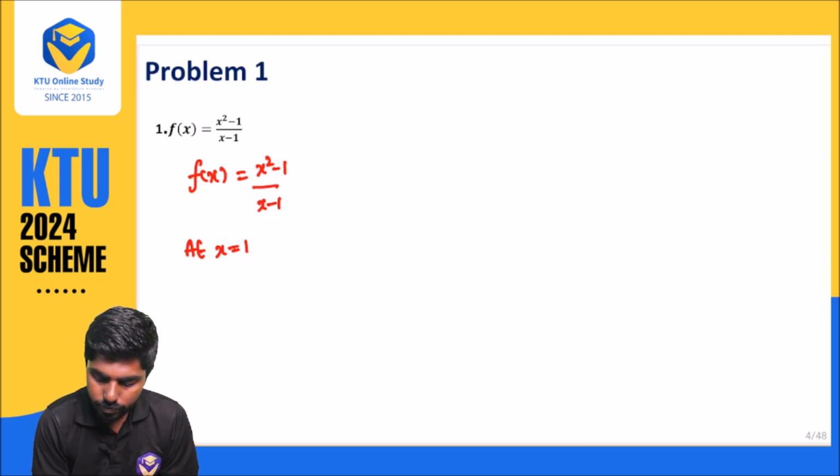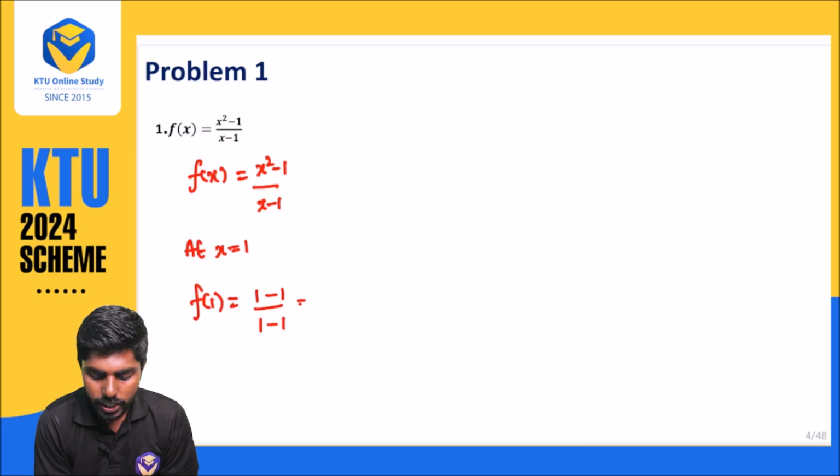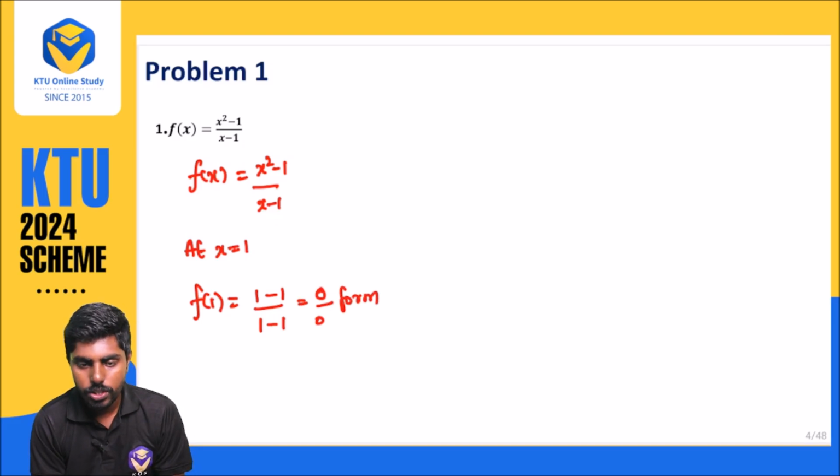What will happen? f of 1 is equal to 1 minus 1 divided by 1 minus 1. That is nothing but 0 by 0 form. I will be teaching you this one later. Now you are getting 0 by 0 form.